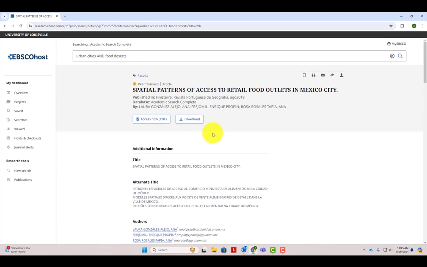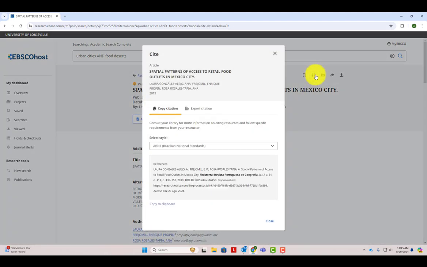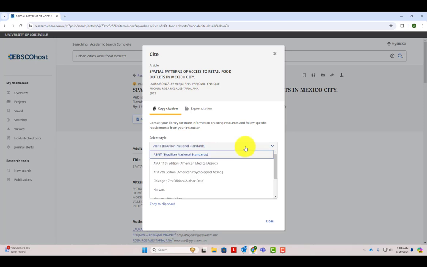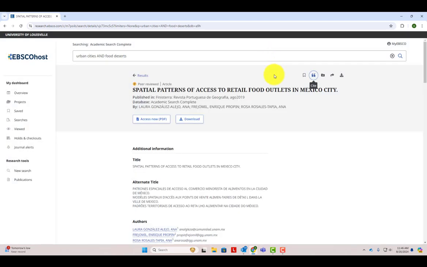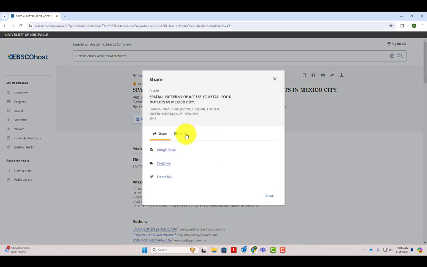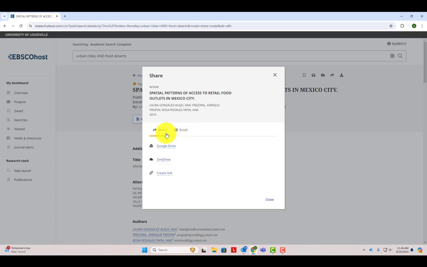Another helpful tool here is the Cite button. Click this to get the citation for the article, which you can copy and paste. If you decide you want to save this article to read later, there are a couple of options you can choose from. First, you can see if there is a PDF of the article available below the title. If so, you can access or download the article right away. Another option is to click Share to email yourself the article or save it to your Google Drive or OneDrive.